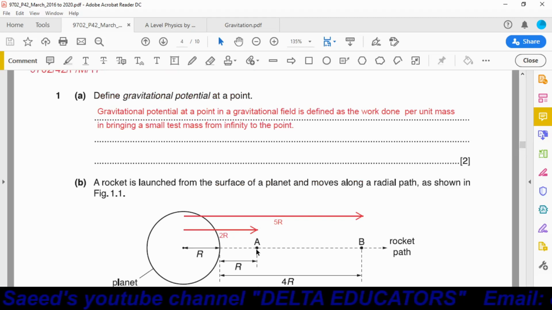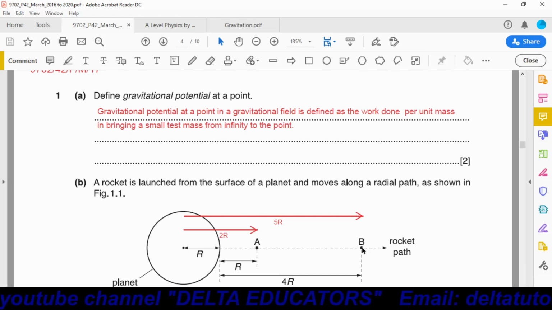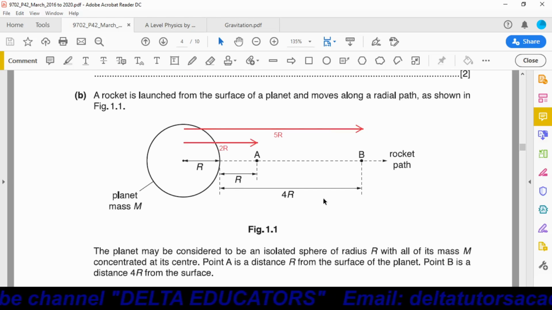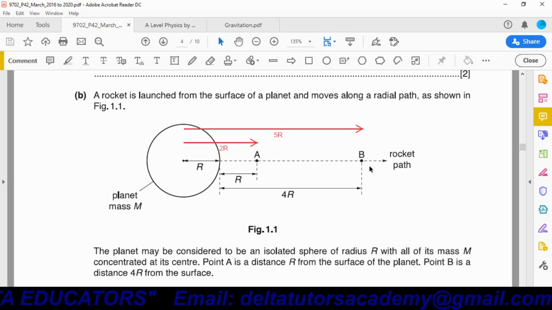When the rocket is at point A, its engine is switched off, and after switching off the engine it is still moving towards point B. In our question, we have to find the distance covered by the rocket from point A to B. When the rocket is moving from A to B, its kinetic energy is decreasing, and since the kinetic energy is decreasing, we can say its gravitational potential energy is increasing.